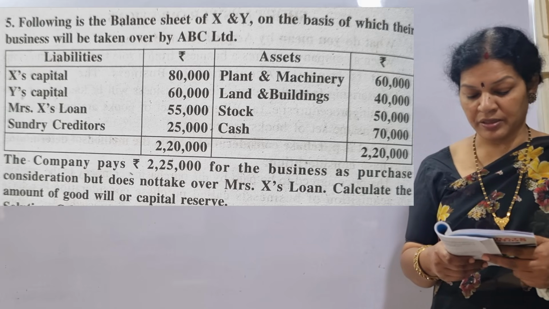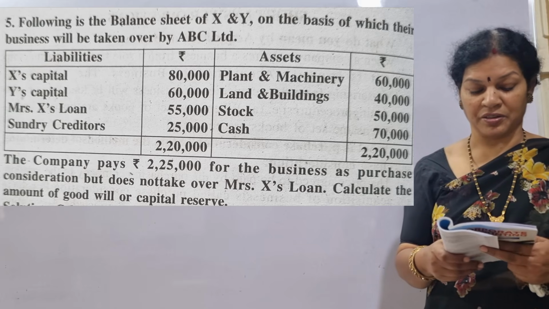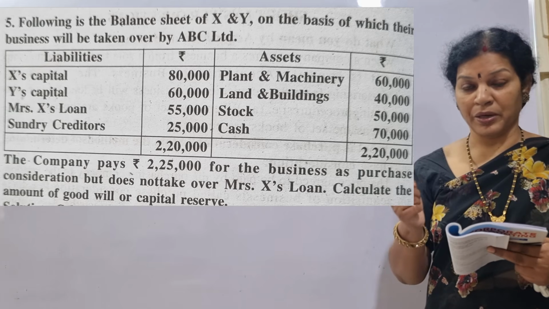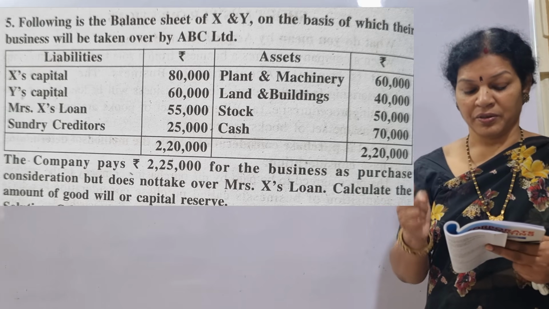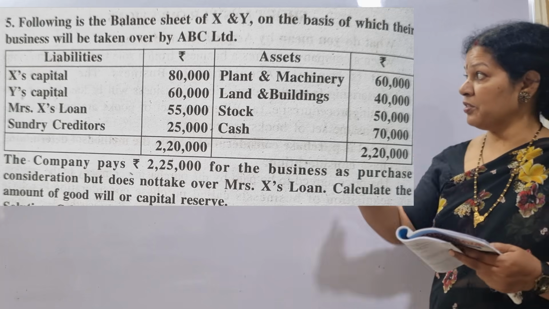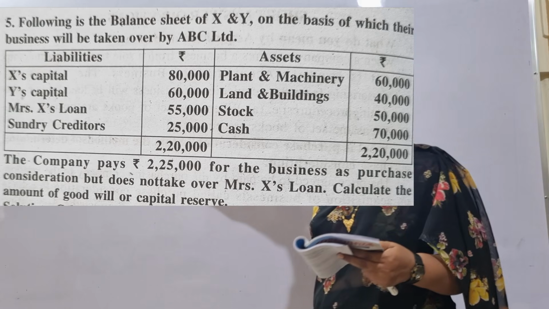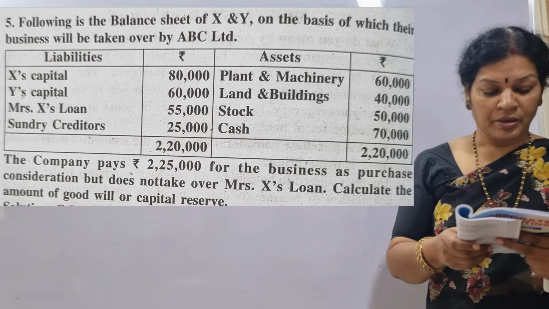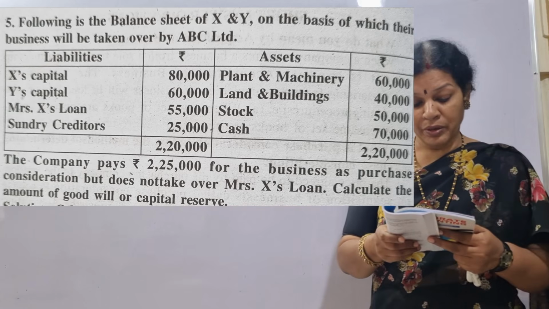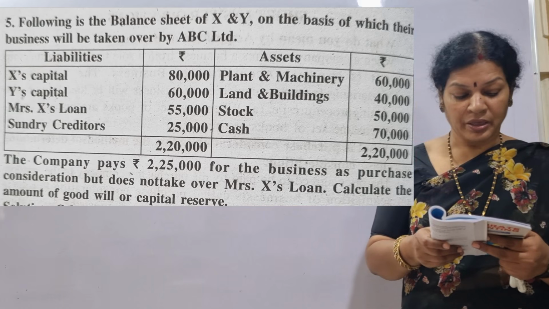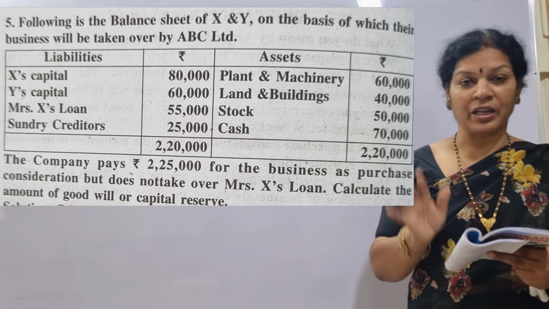Now after that, they are saying the company pays 2,25,000 for the business as purchase consideration. Purchase consideration, as I told you, will always be given in the problem. But the company does not take over Mrs. X's loan. Calculate the amount of goodwill or capital reserve.